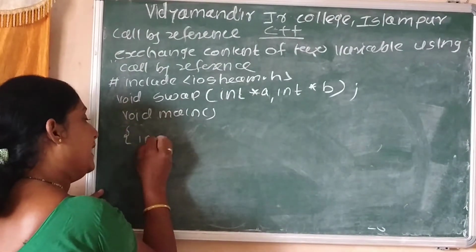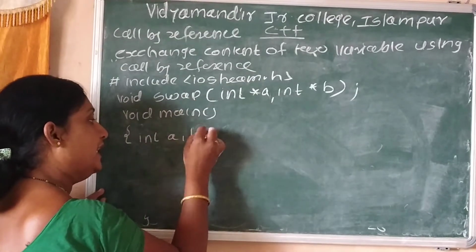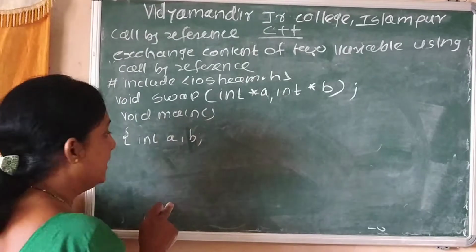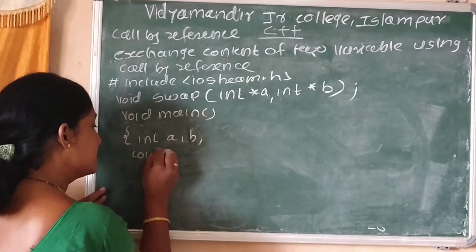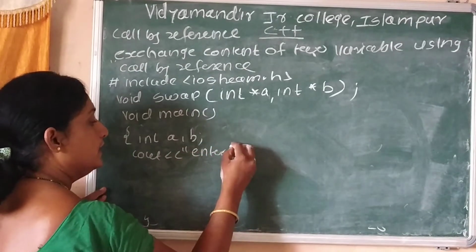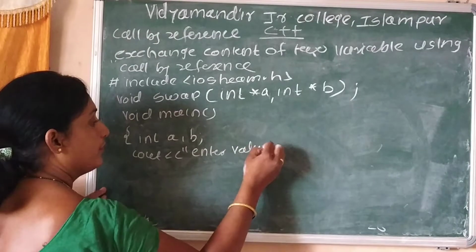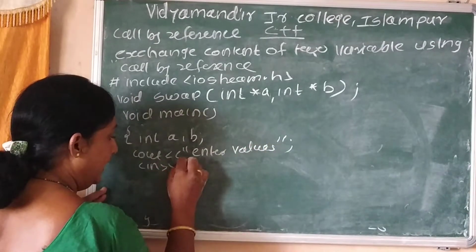Next, int a and b. Here a and b are integer variables. First we input the values of these two variables. Cout, enter values. Cin a b.